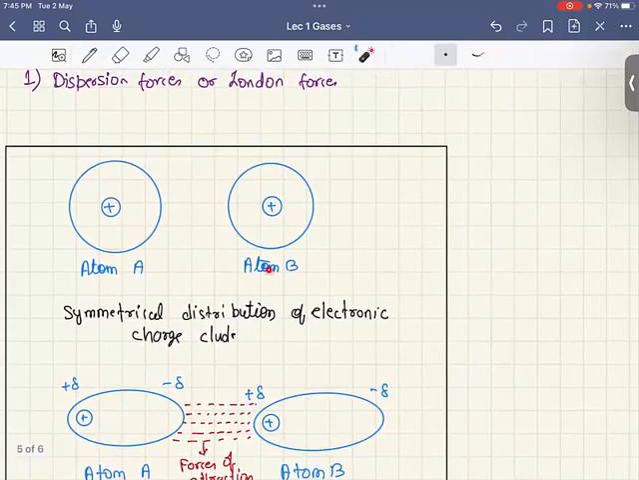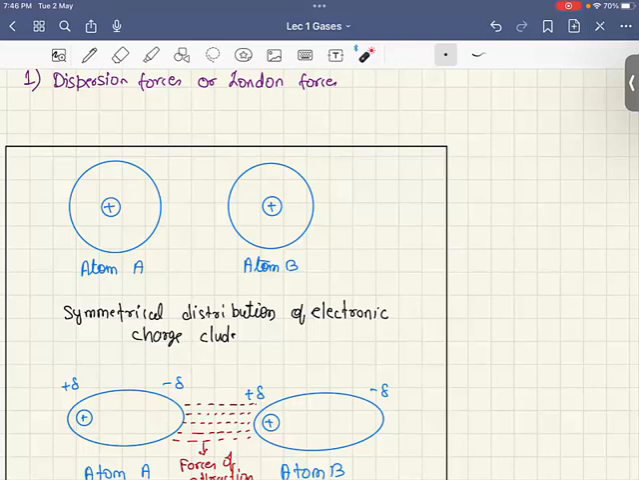Each atom is uncharged because its electron charge is symmetrical. This is the electron charge which is symmetrical. However, due to the motion of the electrons, we can imagine that for a fraction of time, the electron charge distribution in one of the atoms, let's say atom A, becomes unsymmetrical. That is, the charge cloud is more on one side than the other. During this very short time, the unsymmetrical centers of positive and negative charges do not coincide. So here we have more positive charge, and here more negative charge.